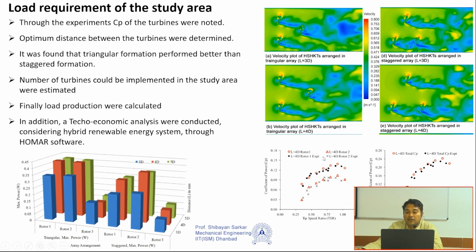The triangle represents rotor 2, and when we combine these two, after combination it gives this particular graph, and there is some experimental value: L equal to 4D, rotor 1 experiments.